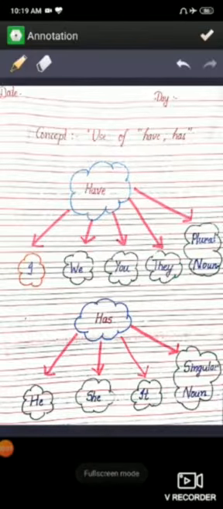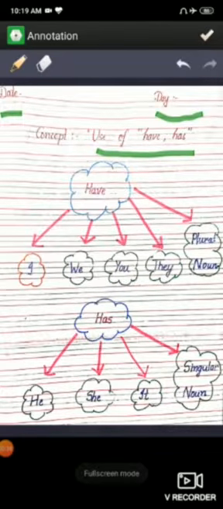Today we will discuss the uses of two words, that is has and have, and make sentences with the help of these. First of all, in your notebook, write the date on the left above side of your page and write the day on which you are doing this work on the right side of the page. Then the heading will be concept and the uses of have and has. Write the heading neatly and properly.